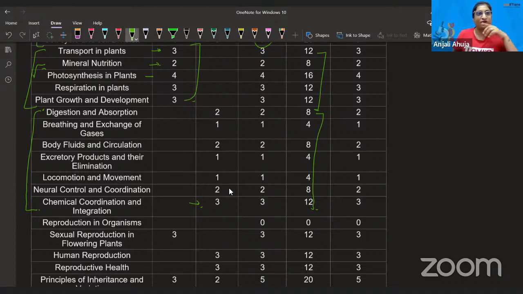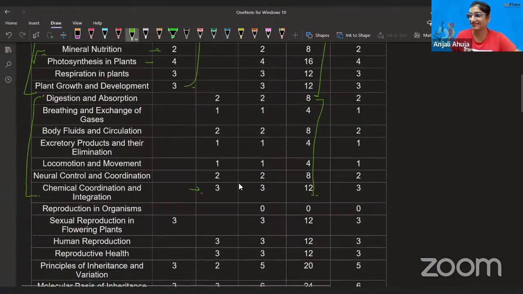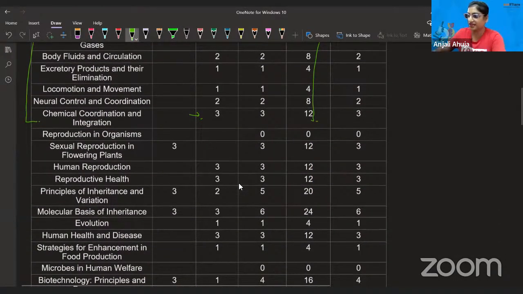Okay. Now, by the way, guys, in the structural organisation unit, as you see, 4 questions are there. Out of 4 questions, 3 questions are from cockroach only. 1 question they asked for the tissue, but 4 questions are from the cockroach. That was amazing.